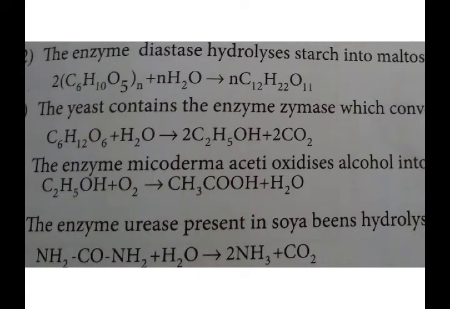Here, they gave some examples of enzymatic activity. For example, diastase converts starch into maltose. In the same manner, yeast contains the enzyme zymase, which converts glucose into ethanol. The enzyme Mycoderma aceti oxidizes alcohol into acetic acid. And finally, the enzyme urease, which is present in soya beans, hydrolyzes urea. At the same time, when the urea possesses a methyl group, it doesn't hydrolyze. This is what we call specific action.